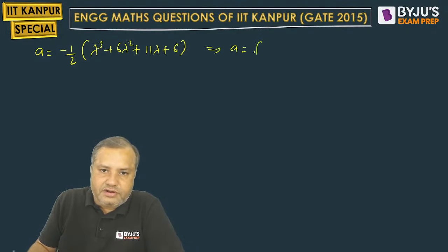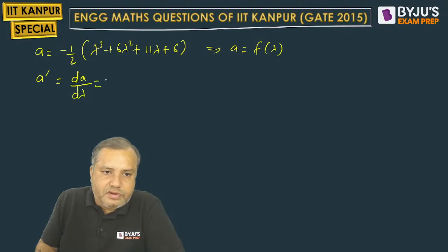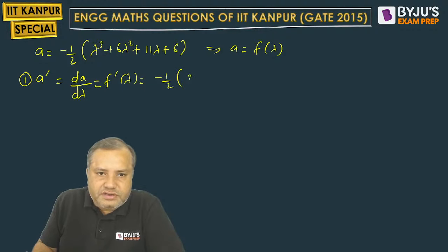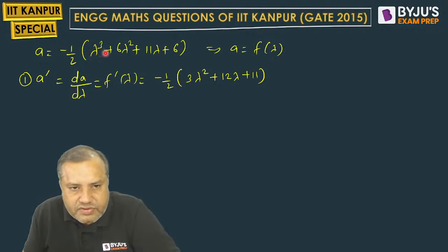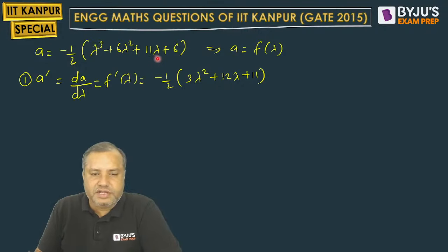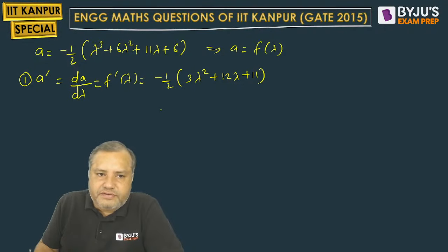is a function of lambda. So A dash means dA by d lambda, that is f dash lambda. Differentiate this, this is the first step. So minus 1 by 2 as it is, d of lambda cube plus 6 lambda square plus 11 lambda plus 6. Lambda square plus 12 lambda plus 11, and the second step will be to equate this to 0 to get the stationary points.